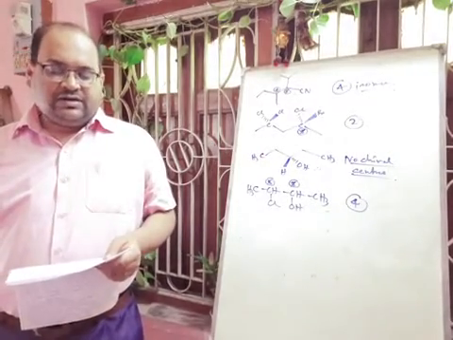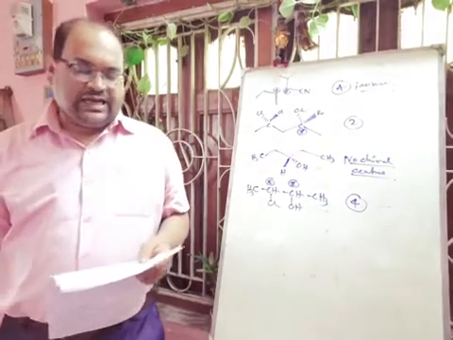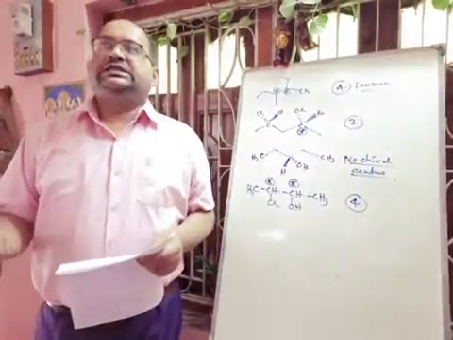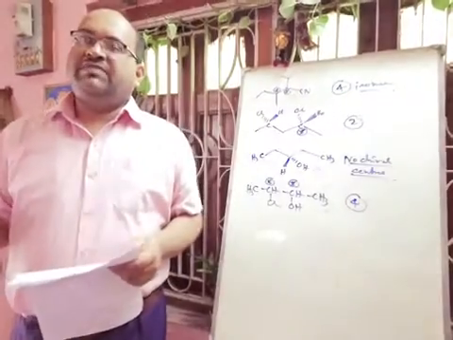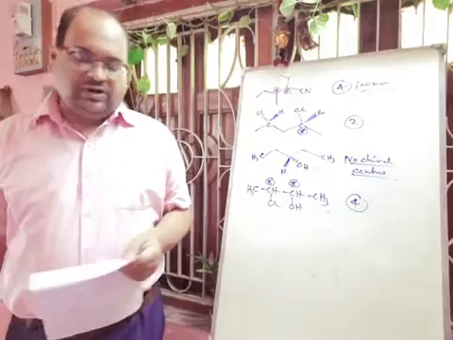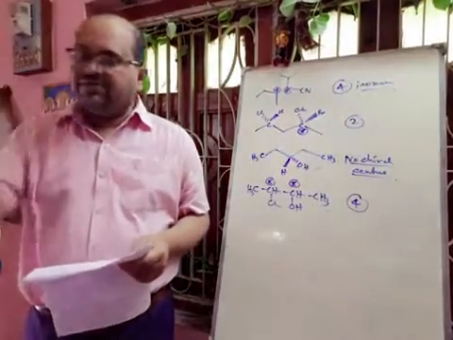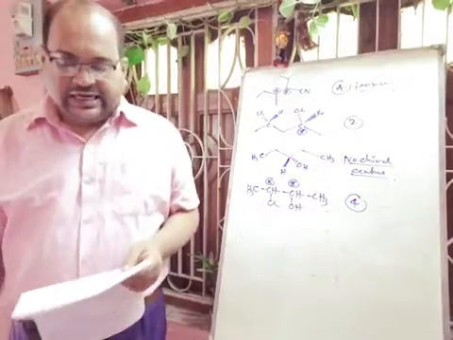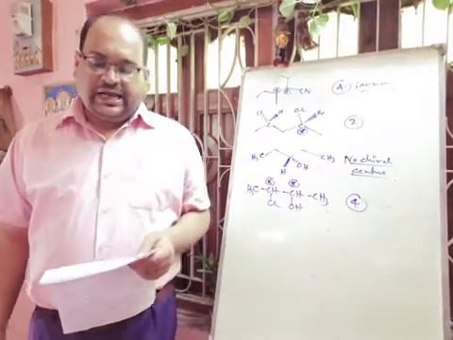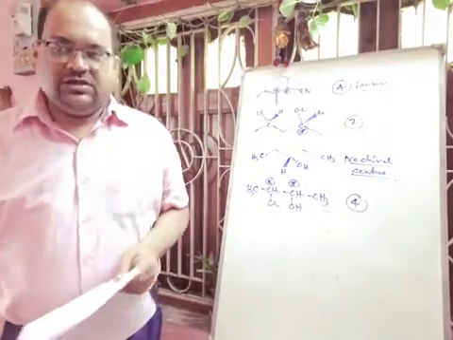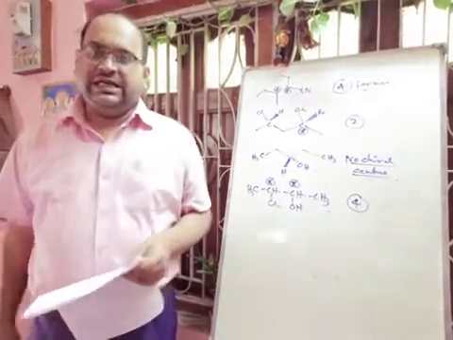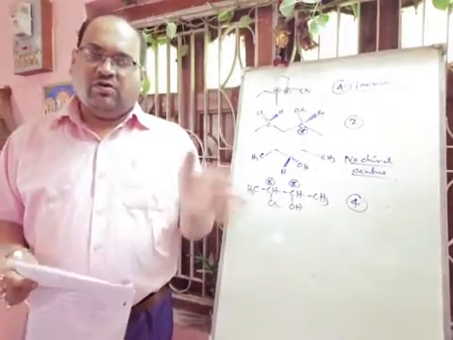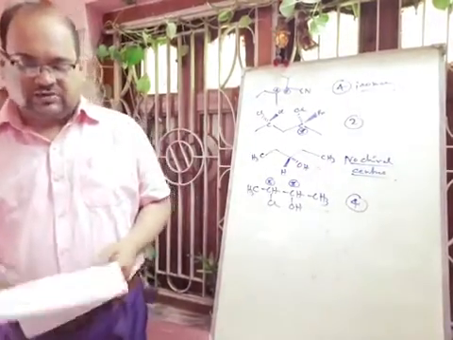Next question is given: why is a meso compound optically inactive? So already I have informed you that when a sigma plane is present inside the molecule, as in the case of meso compounds, definitely the molecule will be optically inactive. And here the rotation caused by one half portion is just cancelled by the other half portion. That is why the overall or net rotation will be 0.